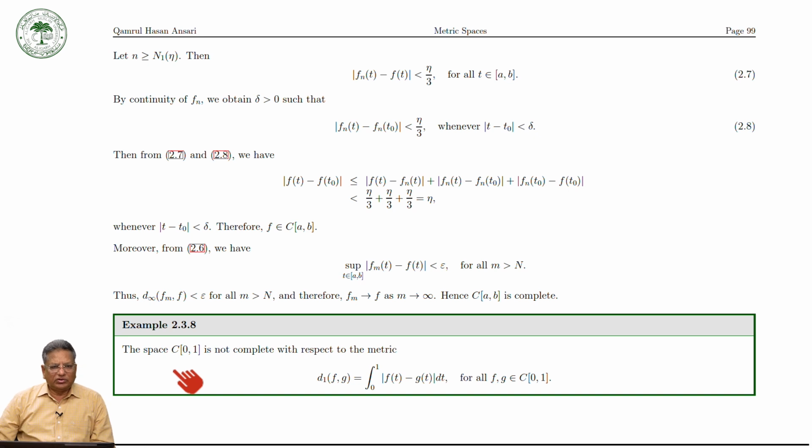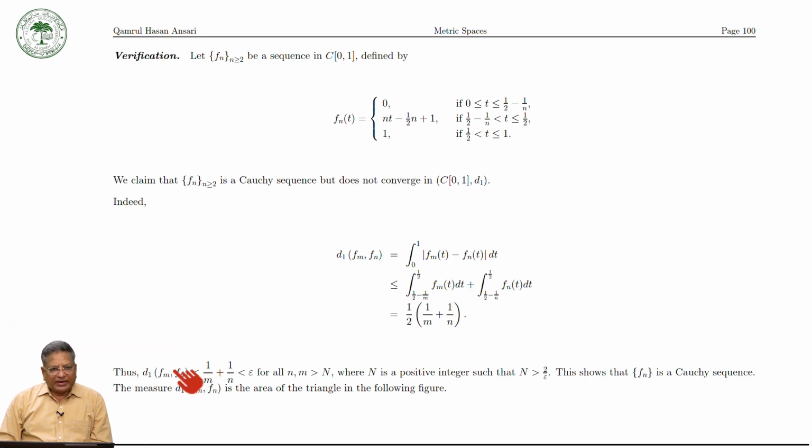So C[0,1] is complete with respect to the supnorm or d infinity norm, but it is not complete with respect to the integral norm or d1 norm. Let us verify this fact. So we will have to produce some example.